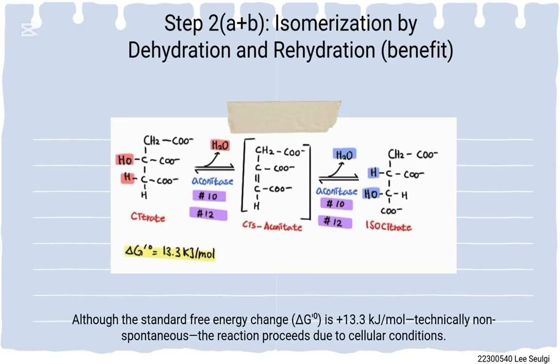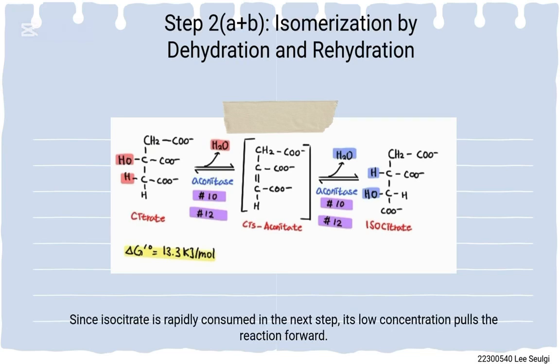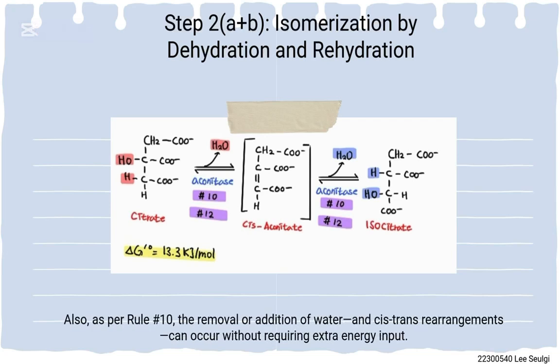Although the standard free energy change is 13.13 kJ per mole, technically non-spontaneous, the reaction proceeds due to cellular conditions. According to Rule 12, actual concentration in the cell dictates direction. Since isocitrate is rapidly consumed in the next step, its low concentration pulls the reaction forward. Also, the removal and addition of water and cis-trans isomerization can occur without requiring extra energy input.